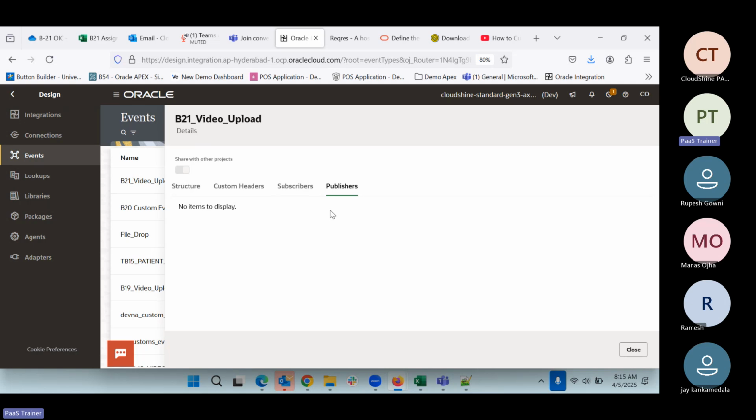But behind the scenes, as I told, this is that publisher and subscriber only. So in generation 3, Oracle has rebranded this as an event, but behind the scenes the overall functionality is nothing but that pattern only. What we used to have in generation 2 was Publish to OIC and Subscribe to OIC. That is what we have. So whichever integrations will use this as a publisher,